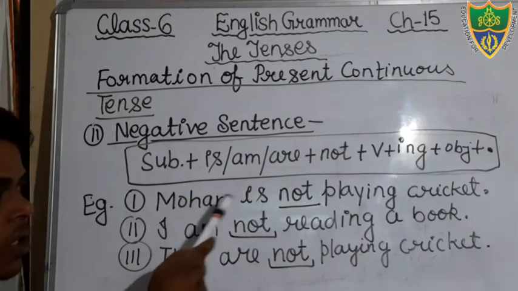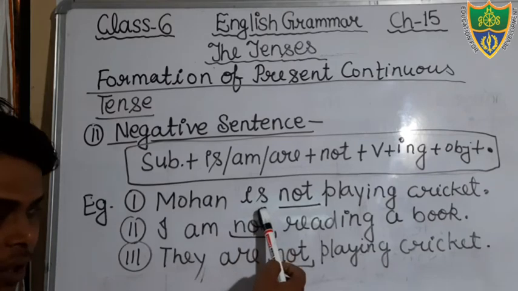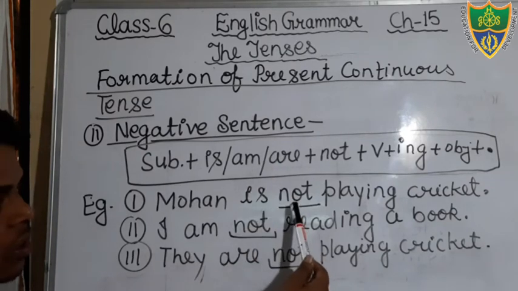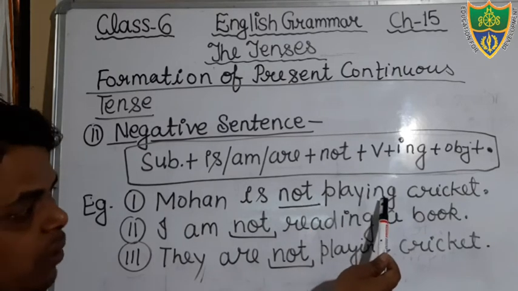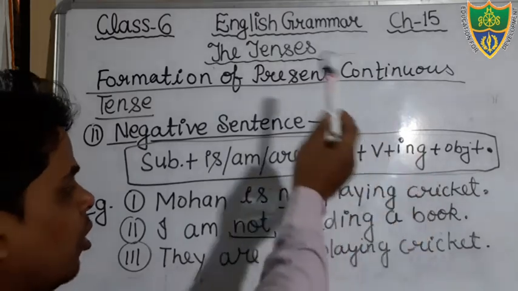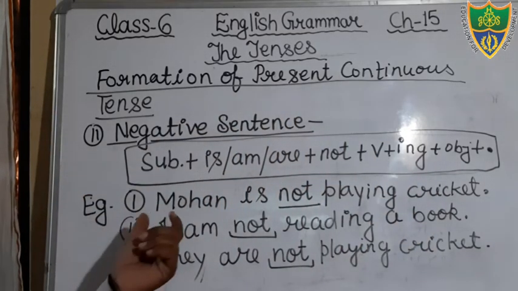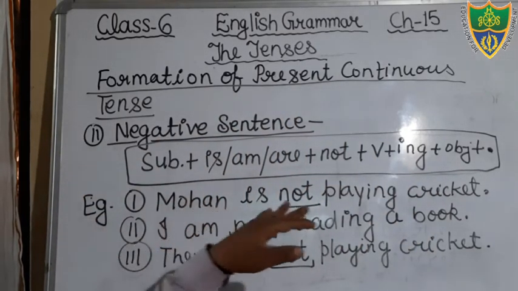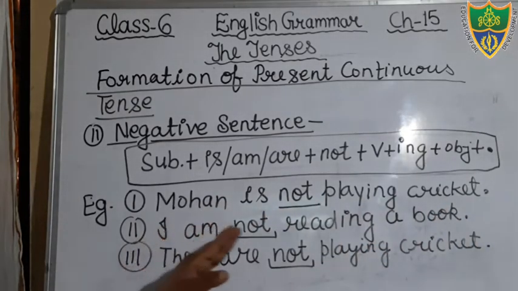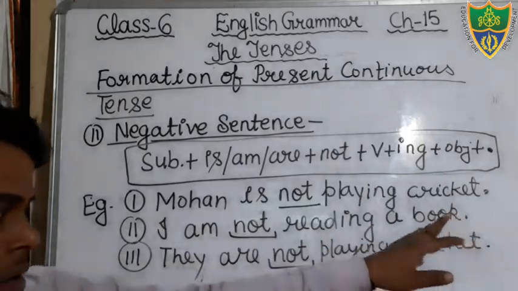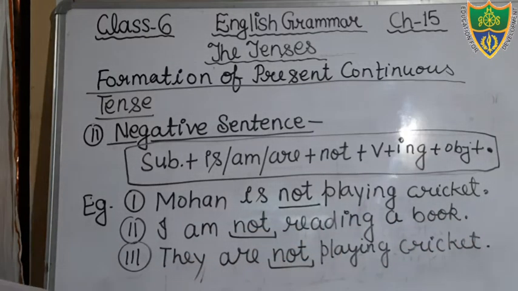Subject is Mohan. Therefore I have added here helping verb is, and though it is negative sentence, therefore we will add negative word here not. Then after verb, in the verb we will add ing, and then after object. So what would be the sentence here? You can see Mohan is not playing cricket. Okay, next sentence, I am not reading a book. They are not playing cricket.